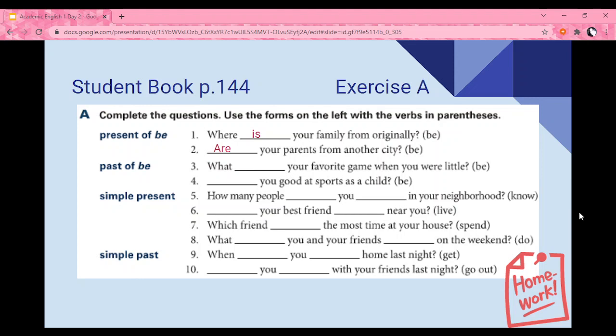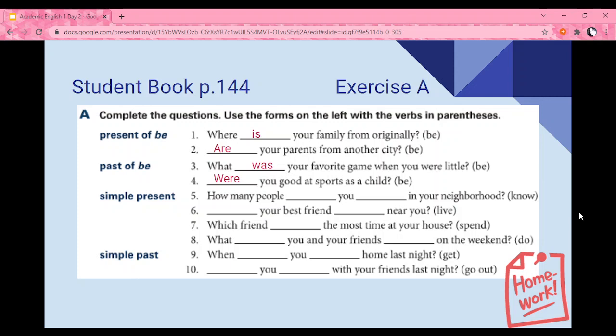Let's do the second pair together. The past of be. What your favorite game when you were little? What it was. Very good. And number 4, you good at sports as a child? Were you good at sports as a child? Great. Now pause the video and work on the rest, please.